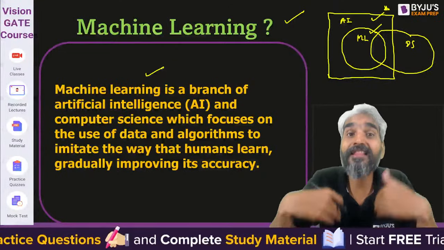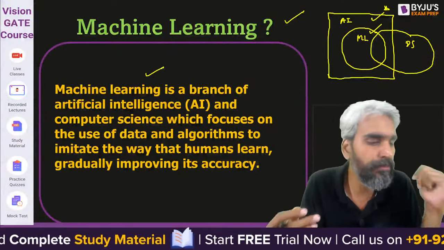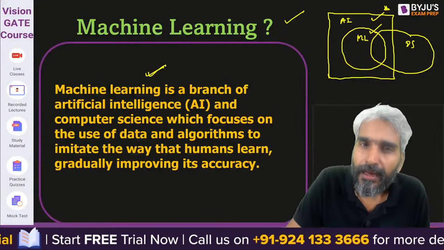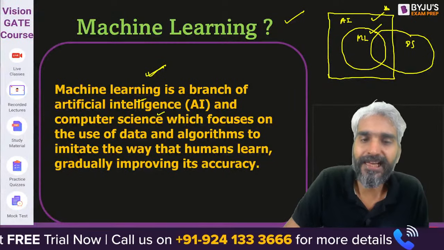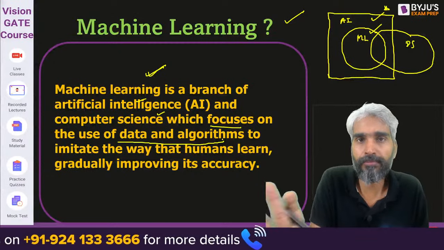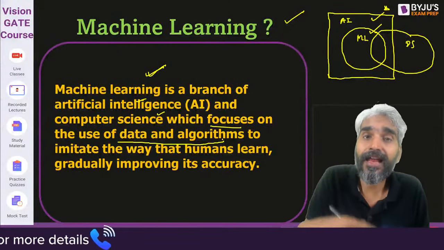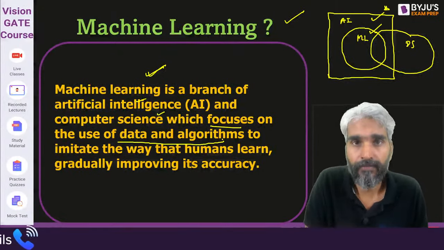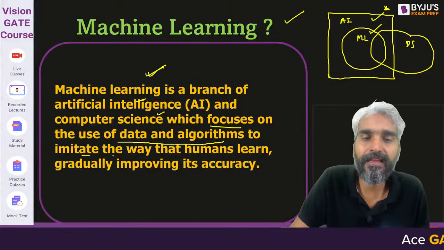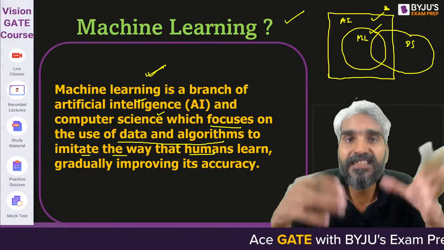So we'll train the algorithms to learn by analyzing that particular data. Clear? So that's one thing. This is a branch of AI and computer science which focuses on the use of data and algorithms. We will teach the algorithms to learn from that particular set of data, using data and algorithms to imitate the way humans learn. So basically your algorithms will learn and will take the decisions.